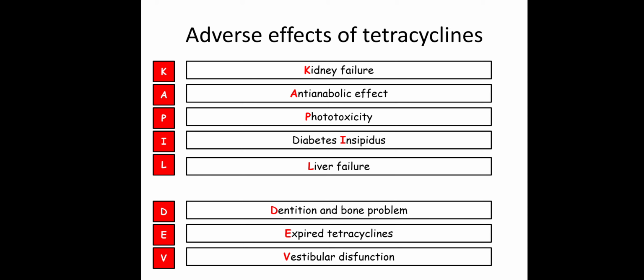Lastly, V means vestibular dysfunction. So tetracycline can produce vestibular dysfunction also, and the highest risk is with minocycline. Okay, so these are all the adverse effects produced by tetracycline.